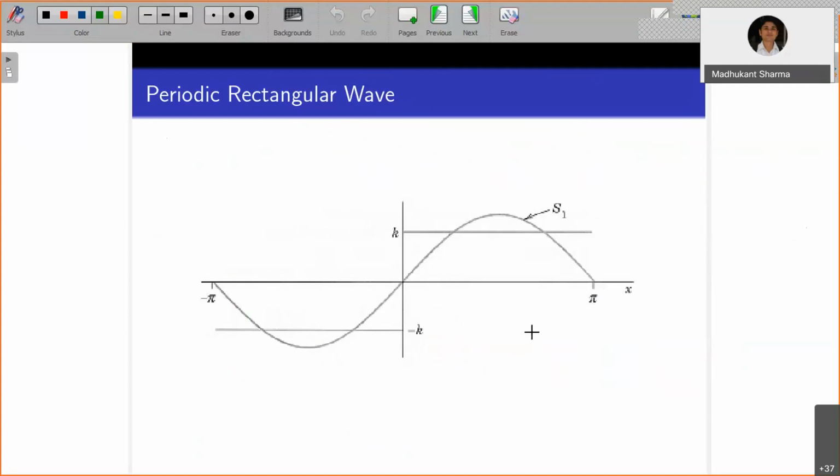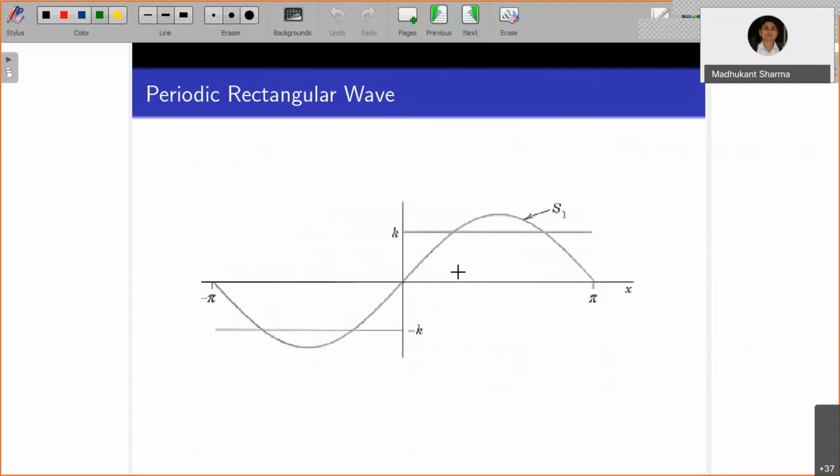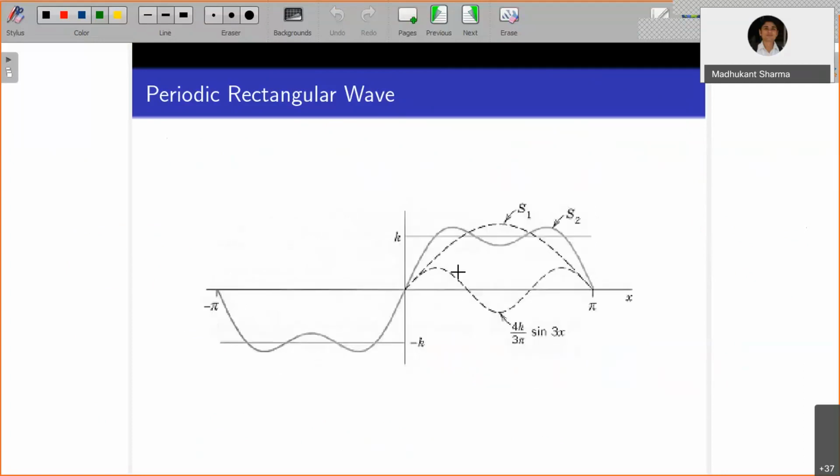Now, if you add the second term, plus 1 by 3 sine 3x, it is more accurate than the previous one. It behaves along the line y equals minus k and along the line y equals k, making a good approximation.